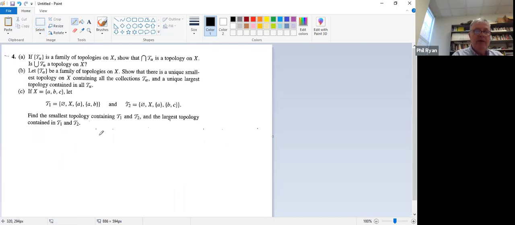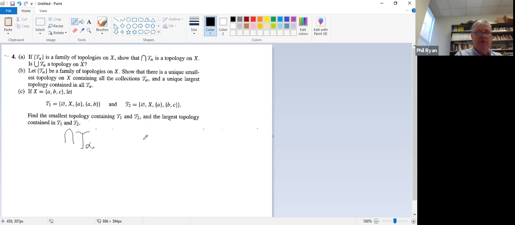B. We have a family of topologies, so show that there is a unique smallest topology on X containing all the collections, and a unique largest topology contained in all of them. Well, the unique largest one is just going to be the intersection of those topologies.